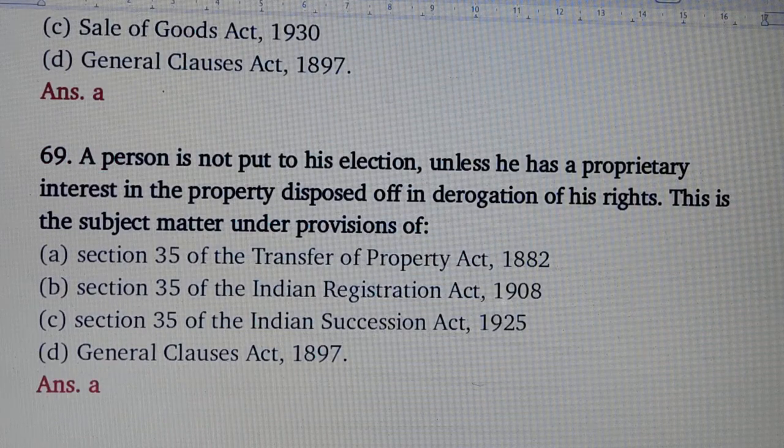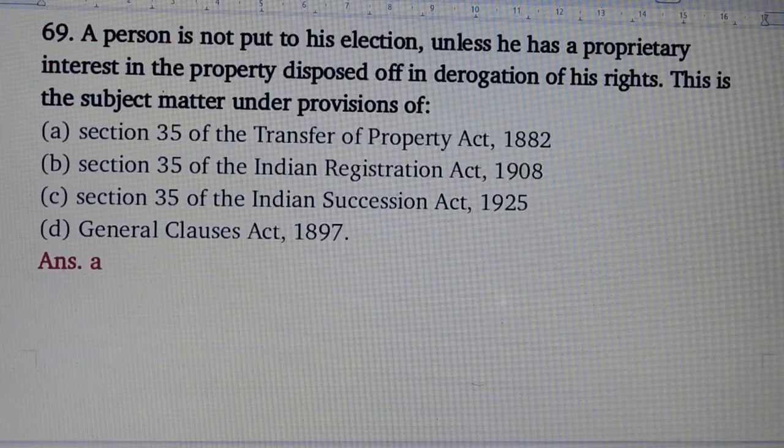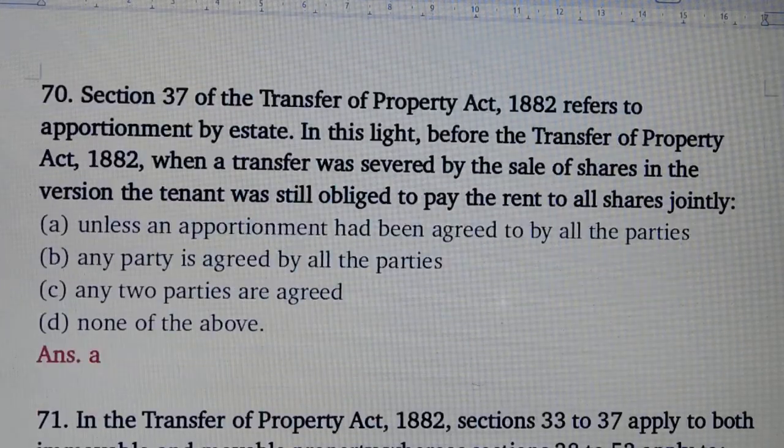Question number 69. A person is not put to his election unless he has a proprietary interest in the property disposed of in derogation of his rights. This is the subject matter under provision of, answer is option number A, section 35 of the Transfer of Property Act 1882. Question number 70.